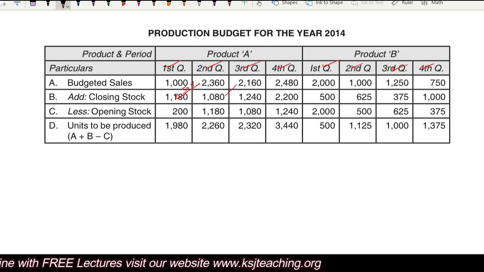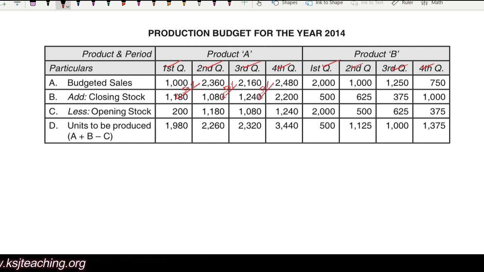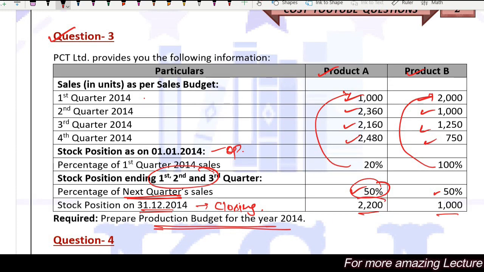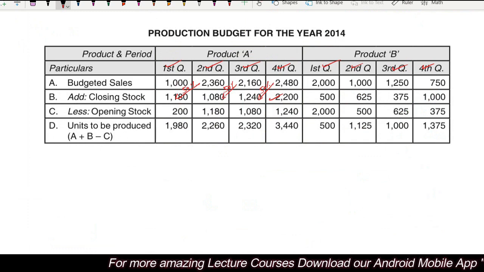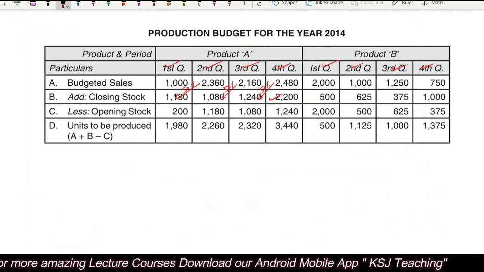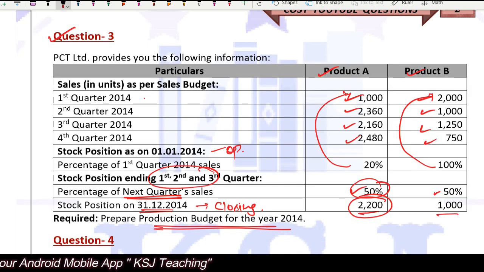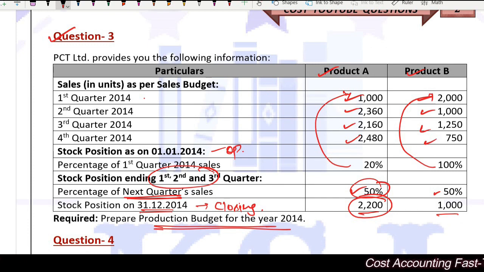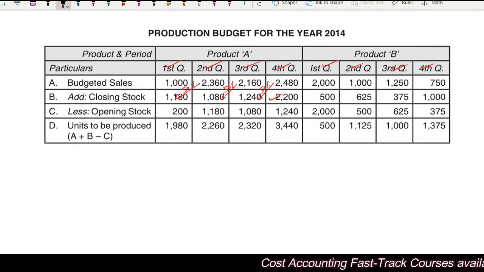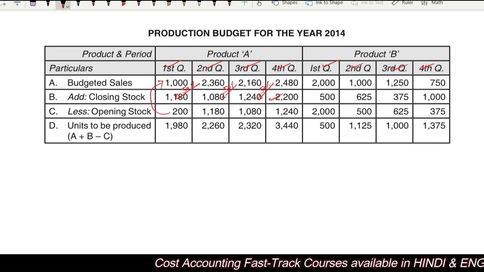In the second quarter, 50% of this. In the third quarter, 50% of this. Sir, what about the fourth quarter? For the fourth quarter, it is given to you, 2200 is the closing stock. Less opening stock. What is opening stock? Opening stock is 20% of the first quarter of 2014 sales. So for the first quarter, 20% of this.